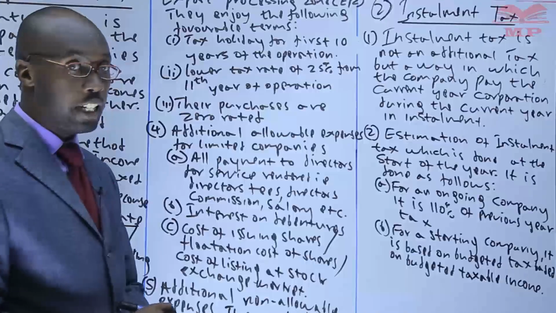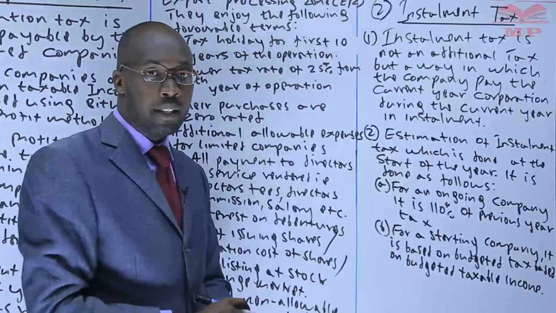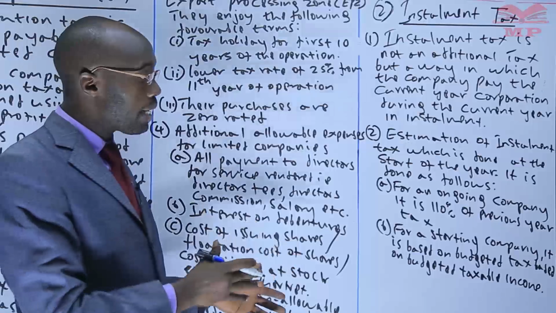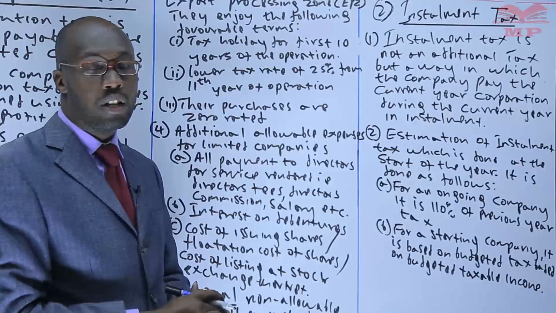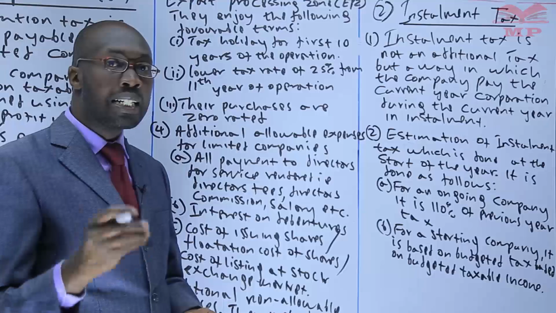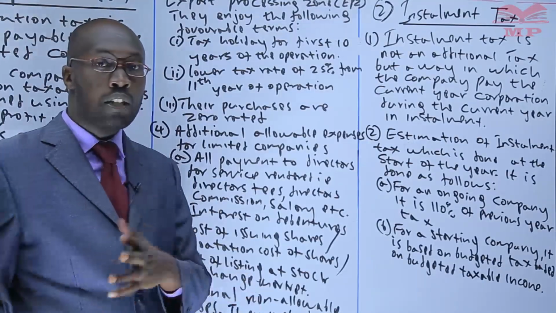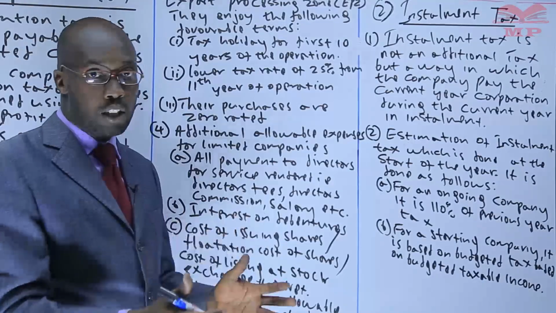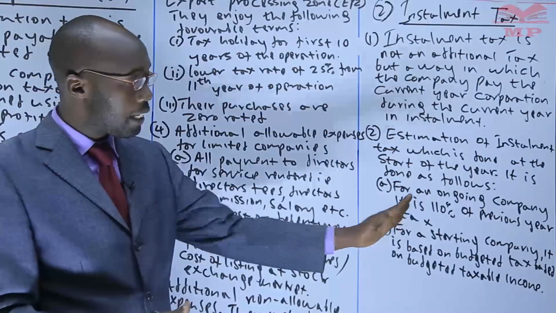This is how we estimate that tax, which you have said is done at the beginning of the year. For an ongoing company, that means that the company started operation a long time ago, we take 110% of the previous year tax. For example, what I had indicated here, it was the year 2021. The previous year was 2020. The company was still in operation. So we take the tax that was paid in 2020, and then we take 110% of it. So if in 2020 the company paid 10 million, we take 110% of 10 million. That gives you 11 million. So that now becomes the estimation of the tax for that year that needs to be paid in installments.